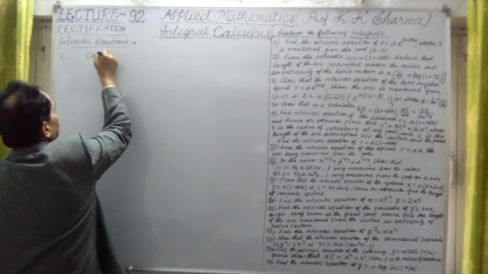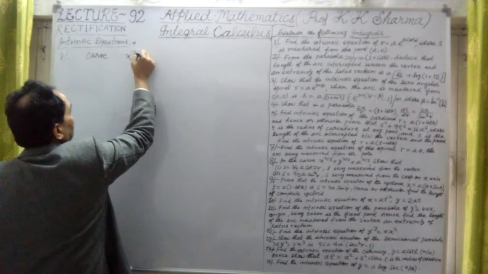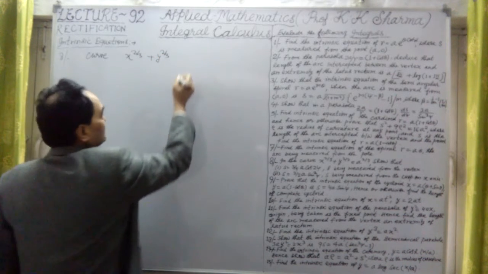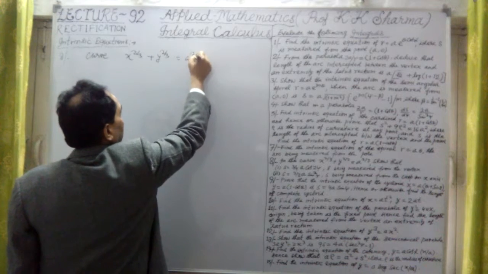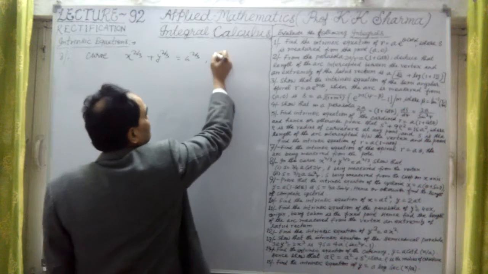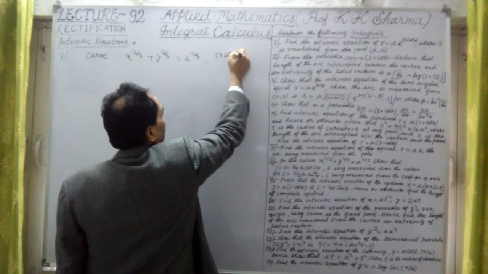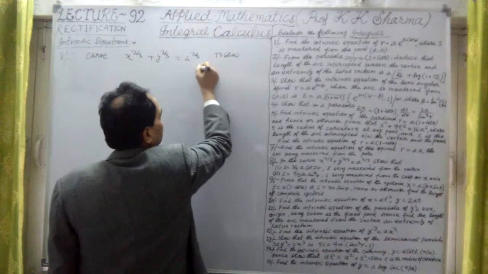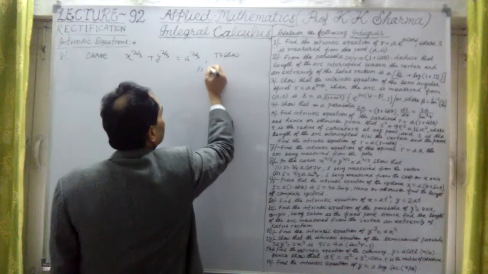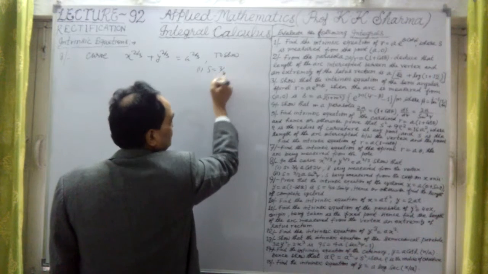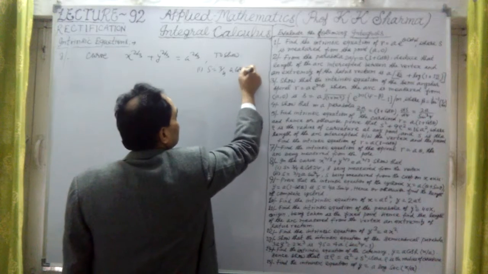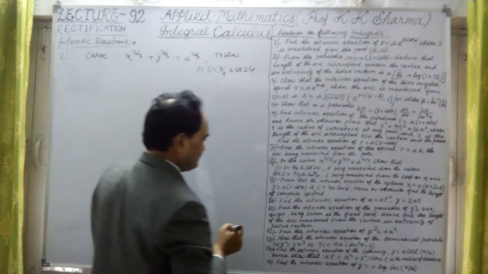The curve is x raised power 2 by 3 plus y raised power 2 by 3 is equal to a raised power 2 by 3. Okay, this is the curve here. Now, to show here, there are two results. The first result is we have to show that S is equal to 3 by 4 a into cos of 2 psi angle.